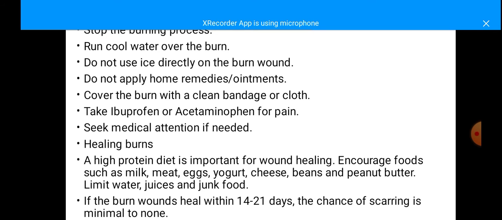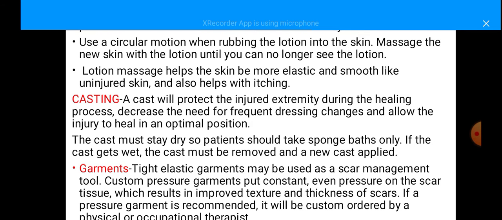Healing burns. A high protein diet is important for healing burns. Encourage foods such as milk, meat, eggs, yogurt, cheese, beans and peanut butter. Limit water, juices and junk food. The burn wound heal within 14 to 21 days. The chance of scarring will be minimal to none.